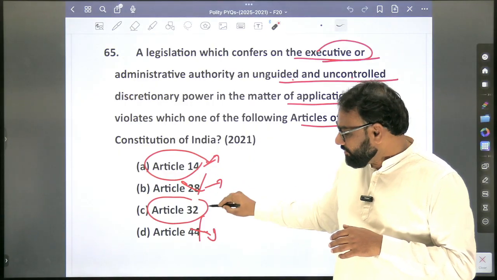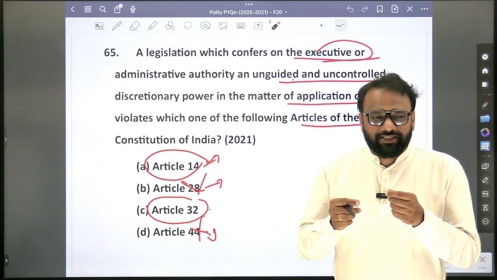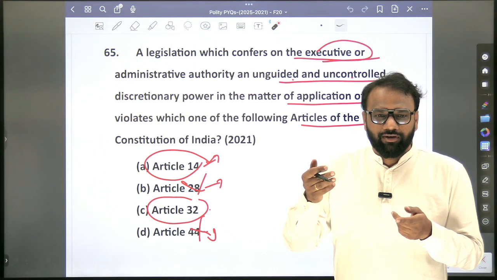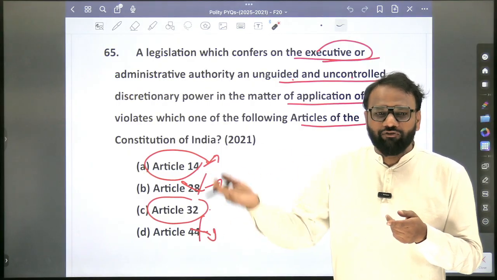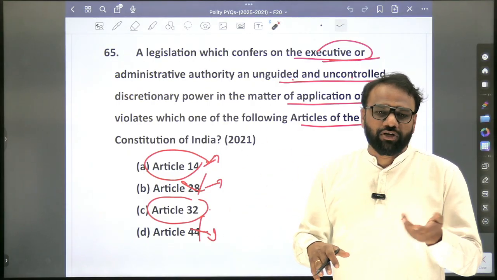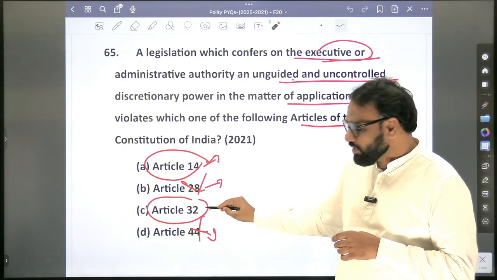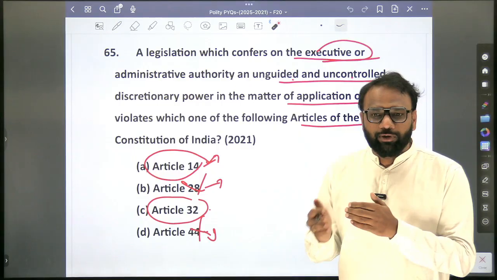Here, confusion will also take place with respect to Article 32 as well. Because when someone uses the power arbitrarily, it may violate or compromise the fundamental rights. At that time, to uphold the fundamental rights, you will go for constitutional remedies, by filing writs. So this may also cause confusion. But here, it is Article 14. So Article 14, you will prepare in detail.